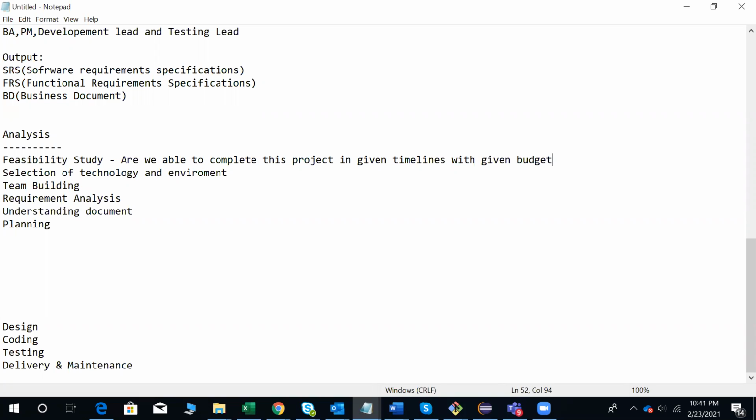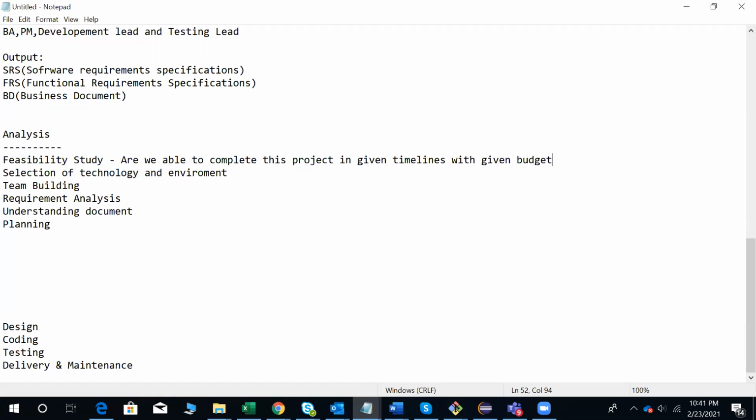Okay, so once the technology is finalized, then the environment. Which environment is it? What type of application is the client expecting? It may be a client server, web application, or standalone application. So based on that, the project manager, development lead, and test lead are going to verify and select the technology and environment.